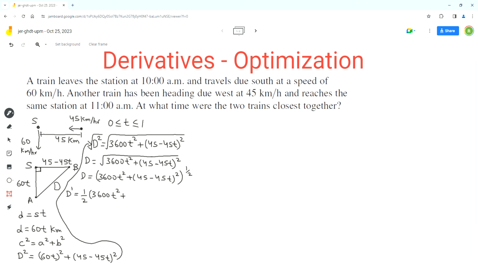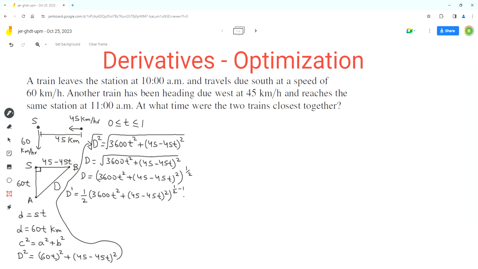So we keep 3600 t squared plus (45 minus 45t) squared, with half minus 1 in the exponent, times the derivative of the inner function. And the inner function is this polynomial function, 3600 t squared plus (45 minus 45t) squared.